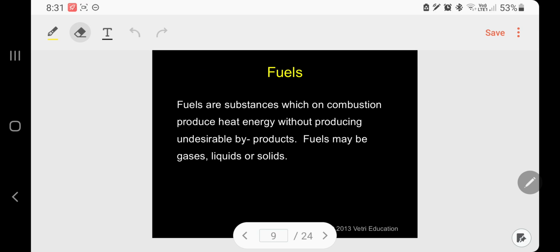Fuels. What are fuels? Fuels are substances which on combustion produce heat energy without producing undesirable, unwanted byproducts. Fuels may be gases, liquids, or solids. Let me give the list. Kindly follow.